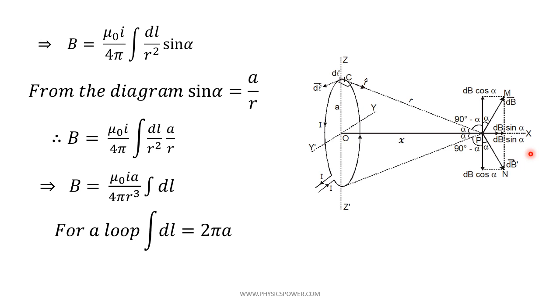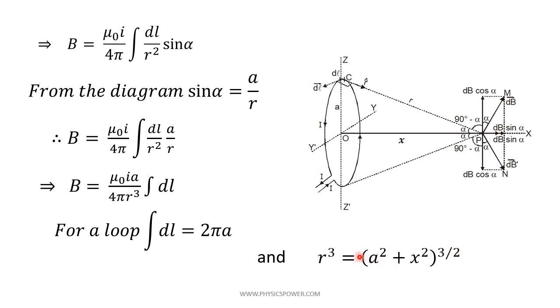If you substitute that value, and instead of r cube, we already got the r expression, so r cube means a square plus x square whole power 3 by 2. We already analyzed that r means square root of a square plus x square, or a square plus x square whole power 1 by 2. So r cube means whole power 3 by 2 you will get.